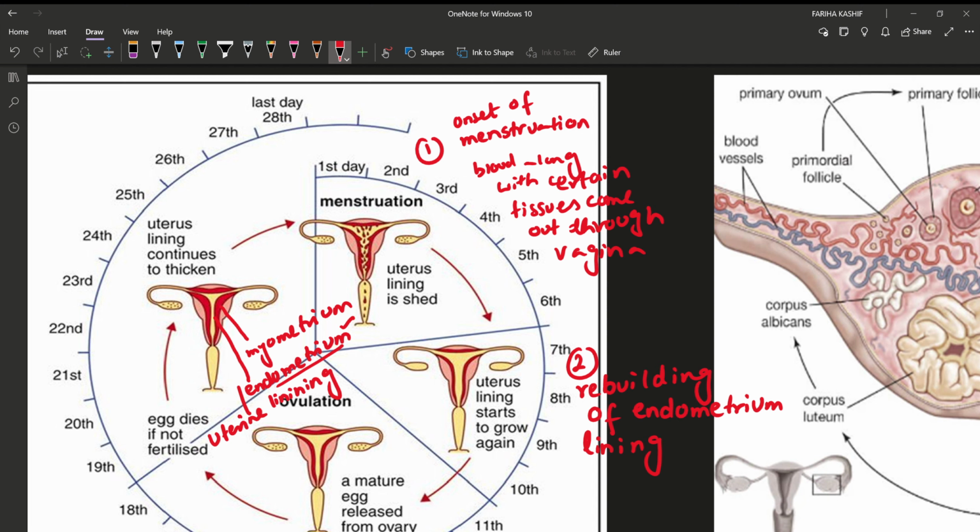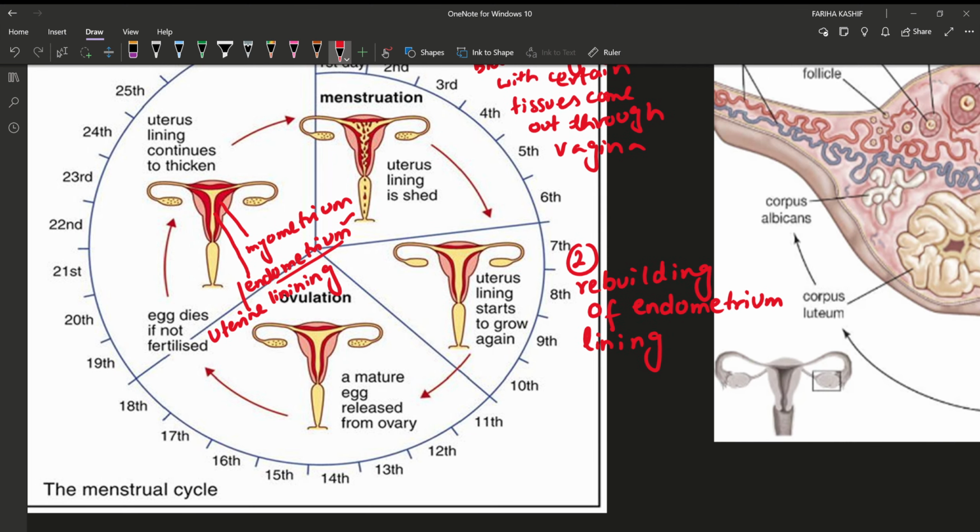So what should happen next? There should be the rebuilding of this uterine lining, because each month we are preparing the body of women for pregnancy. And when will the pregnancy happen? When this uterine lining is fully established, so that the embryo can implant itself in the uterine lining. If the uterine lining is not spongy enough, then the embryo will not be able to implant itself. Remember, the formation of placenta happens in the uterus wall. So if the uterine lining is not spongy, then there can't be the formation of placenta.